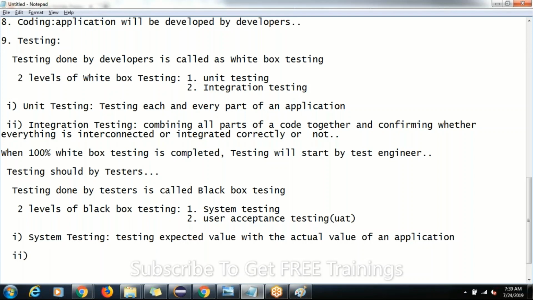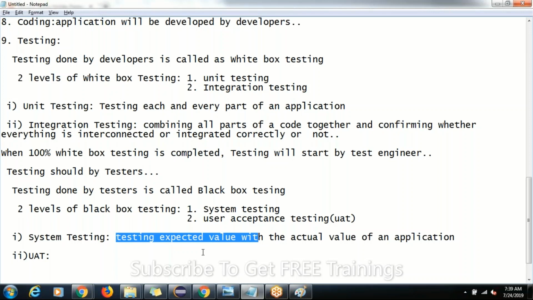Now the second one, user acceptance or UAT testing. What is user acceptance testing? Once we complete our system testing, before sending the application to the client, we test it along with the business analyst.